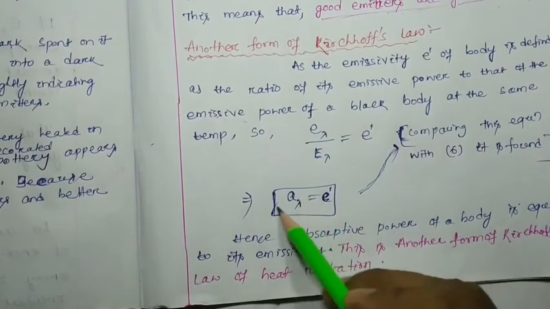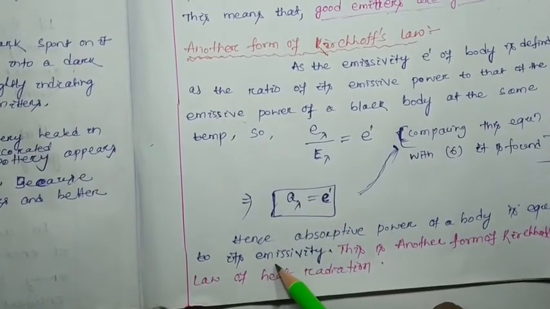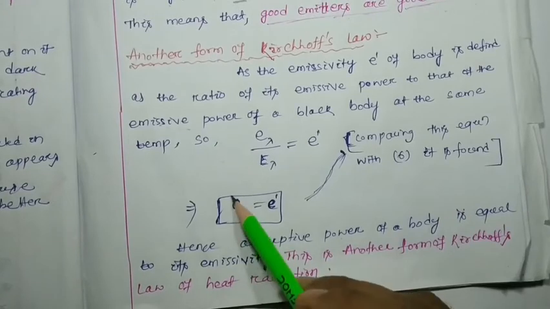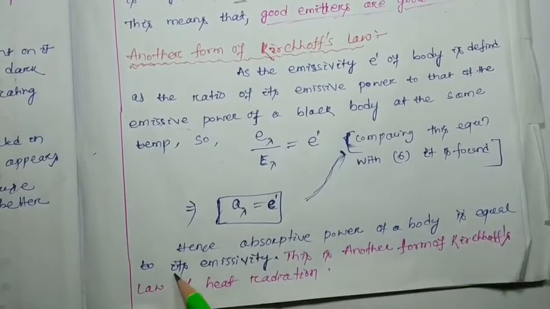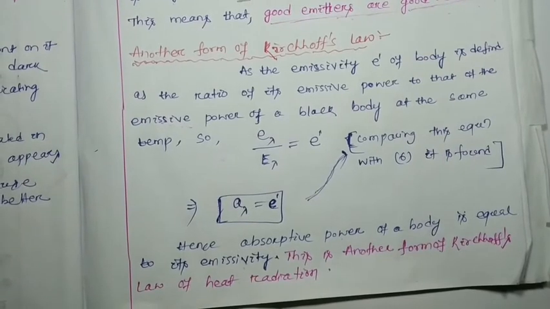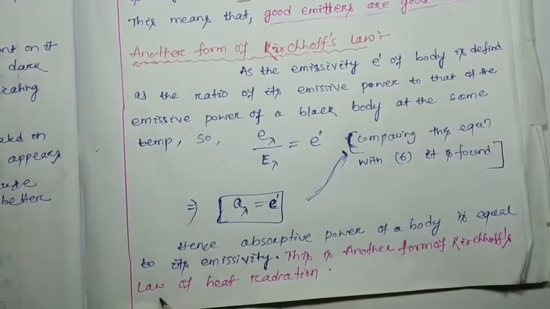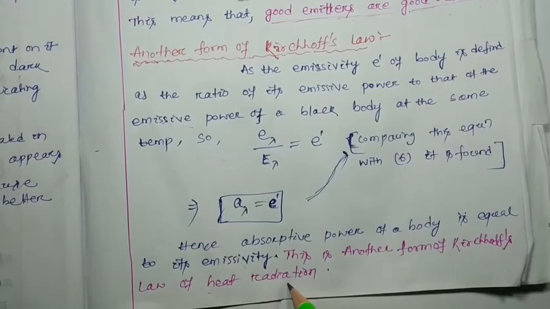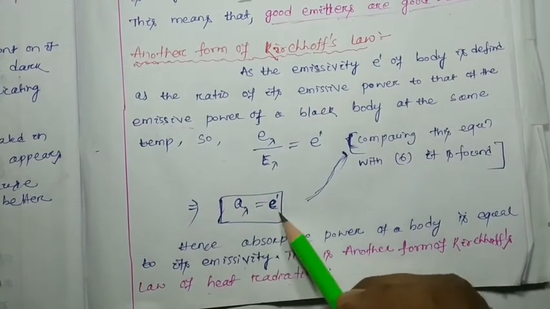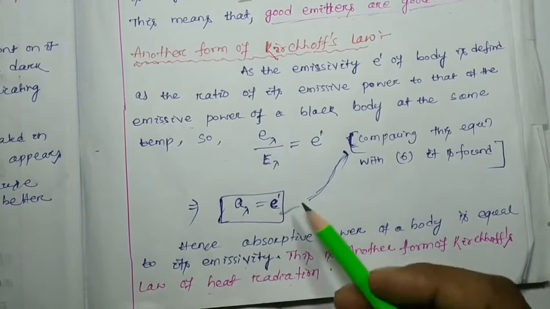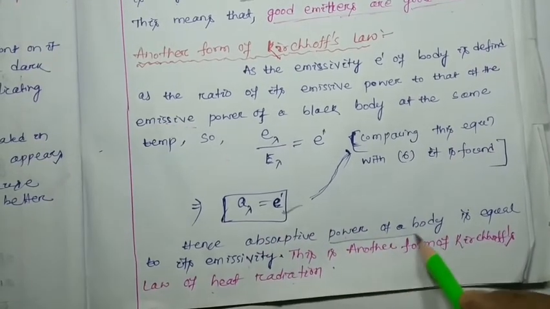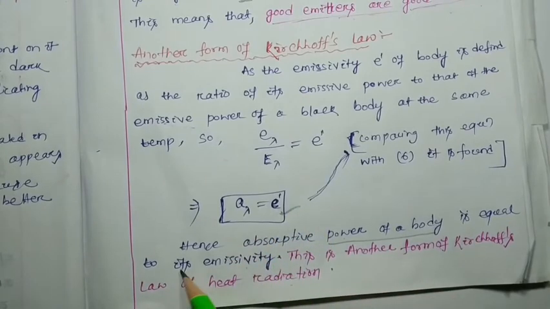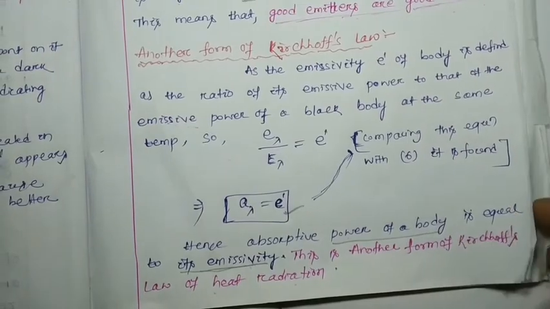That means here we found the absorptive power of the body at a particular wavelength. Hence the absorptive power of the body is equal to the emissivity of that body. This is another form of Kirchhoff's law of heat radiation. So this can also be called Kirchhoff's law, in another form: the absorptive power of the body is always equal to the emissivity of that body. This is all about Kirchhoff's law. Whatever we have discussed, you pause the video and write down the note.